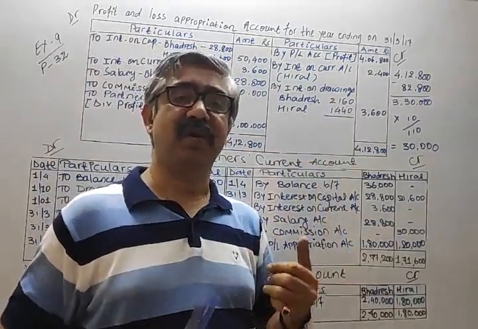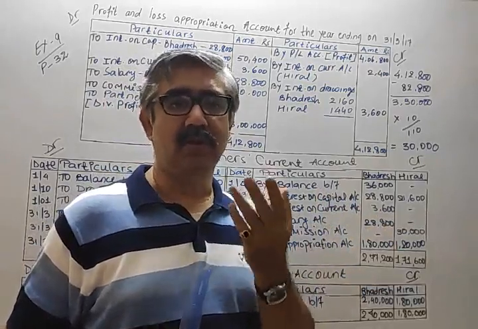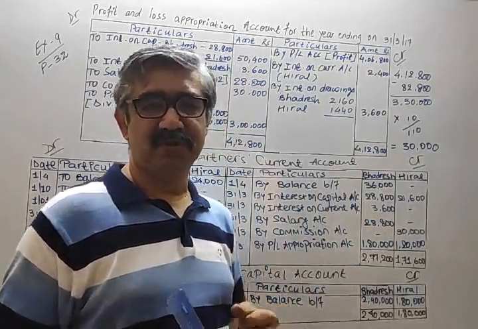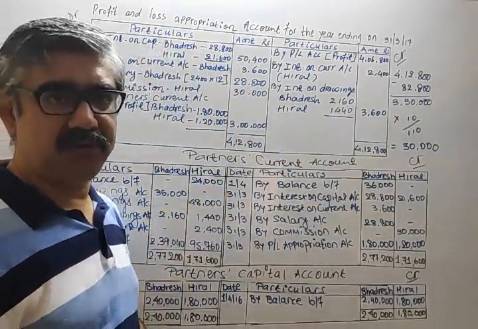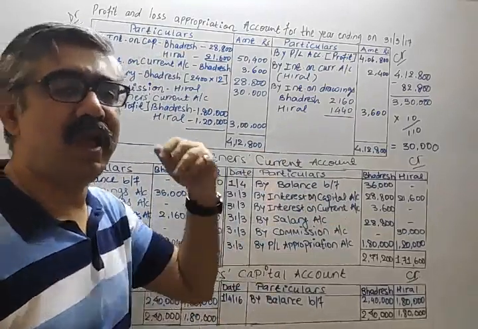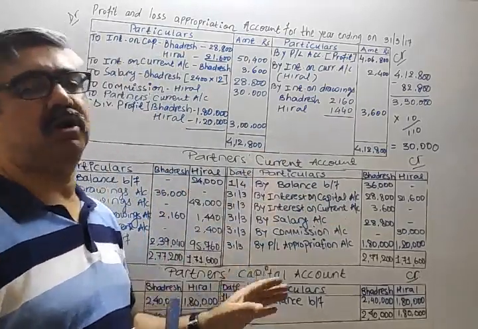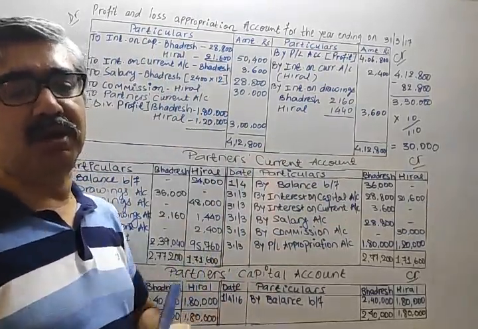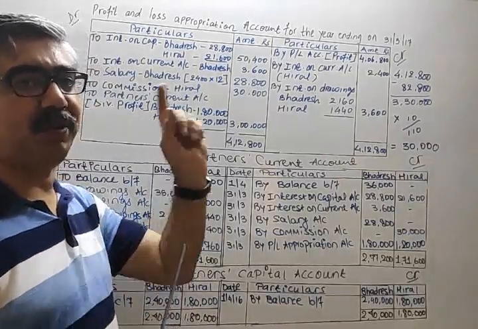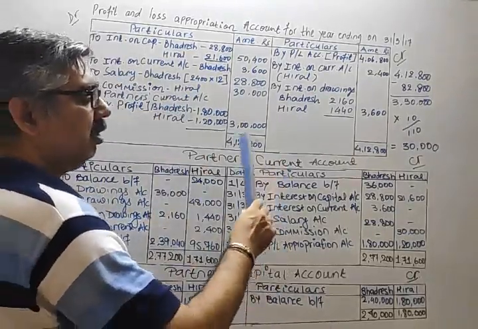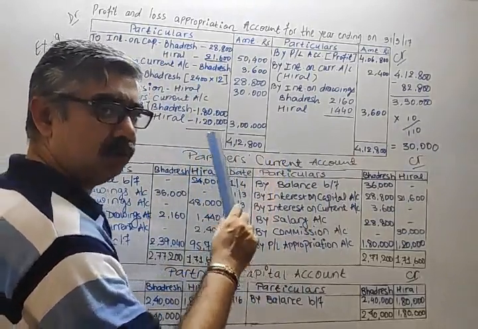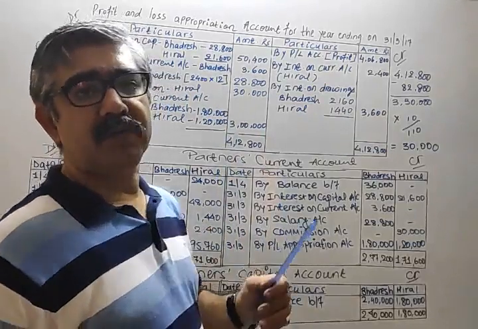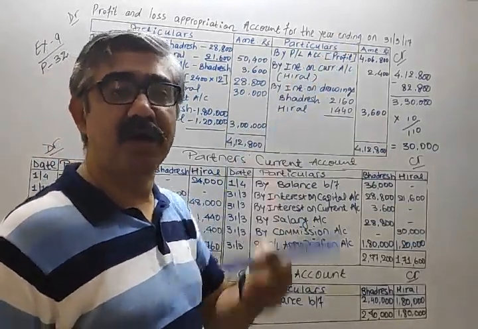Now how are we going to close the ledger? I think you know that, but still, habit compels. So let's go in detail. How to close any ledger, not capital or current. Ledger posting concept, chapter ledger posting, part 1, 11th standard. Whenever you want to close any ledger, first of all total the side, whichever side is bigger.